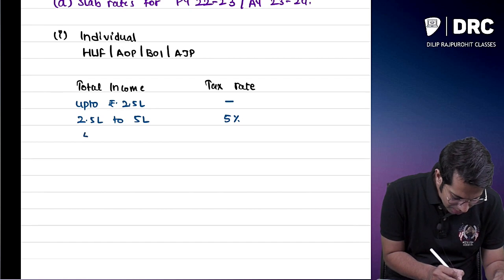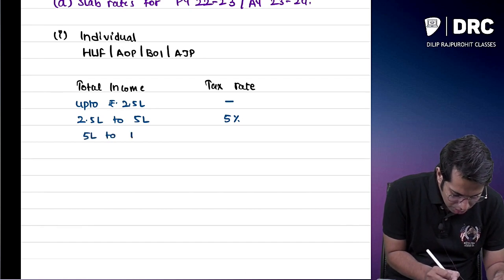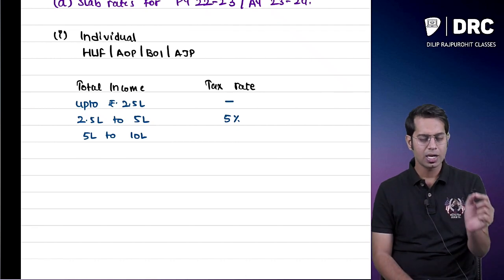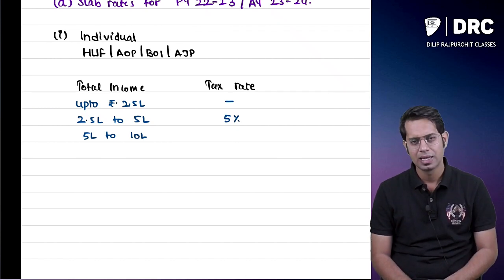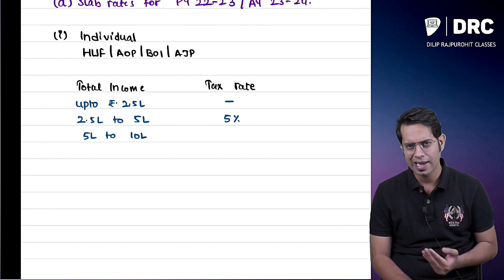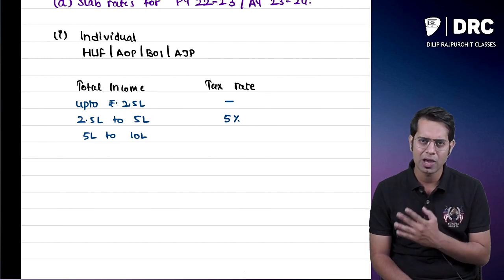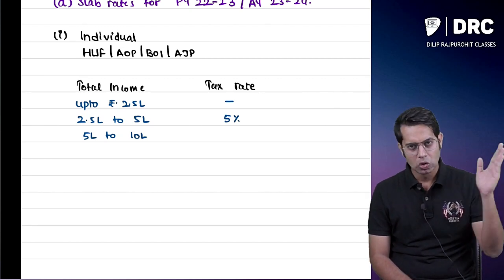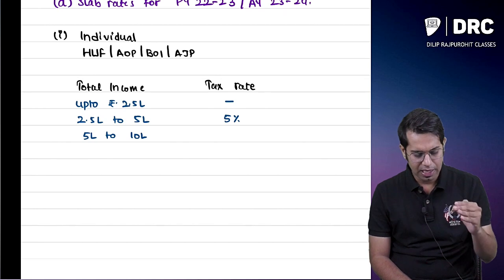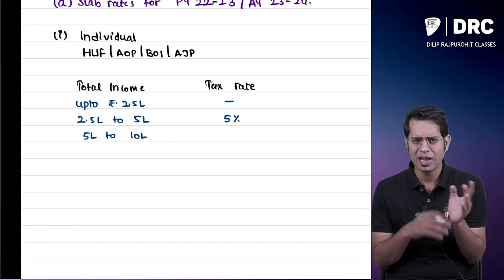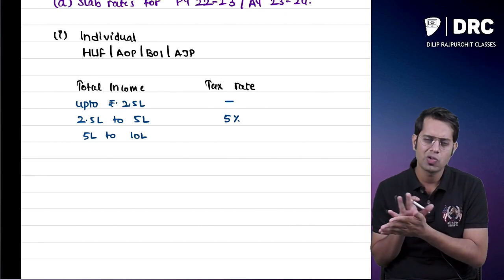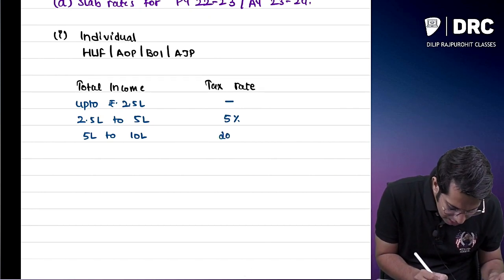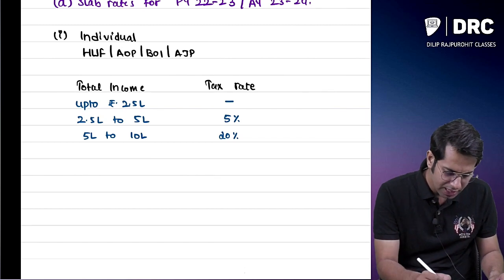If your total income is from 5 lakhs to 10 lakhs, say it is 7 lakh rupees, 7.5 lakh rupees, 8 lakh rupees, 9 lakh rupees, 10 lakh rupees, then up to 2.5 lakhs you don't pay taxes, 2.5 to 5 lakhs you pay 5%, and for whatever extra income you have earned above 5 lakhs, you will have to pay 20%. What is the tax rate applicable for them? It is 20%.